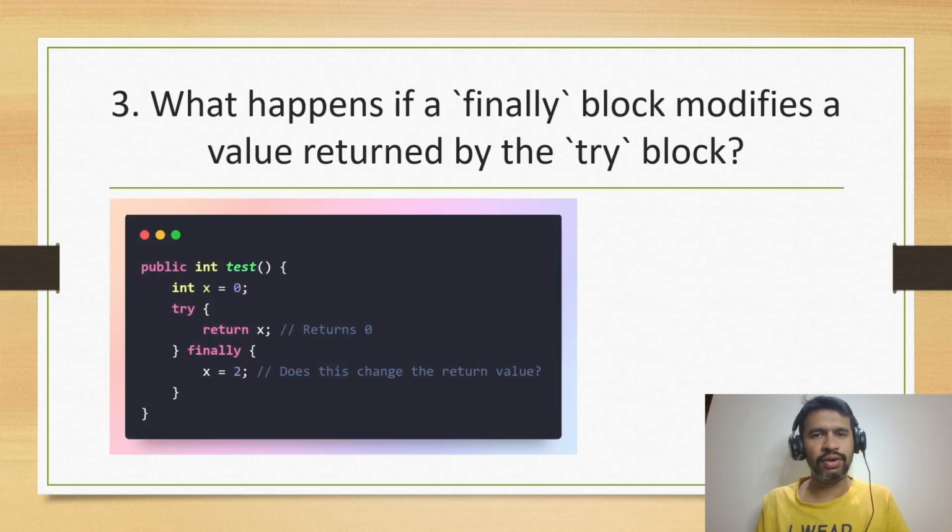So this is also about finally, as I told, we'll cover all the try and finally related questions together. So here what is happening, we have this method test and we are returning from the try and in finally we are updating something. So this is a bit tricky in nature, okay? So let's try to see what is the output here.